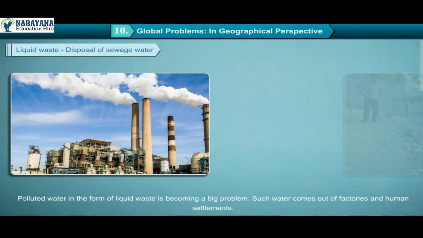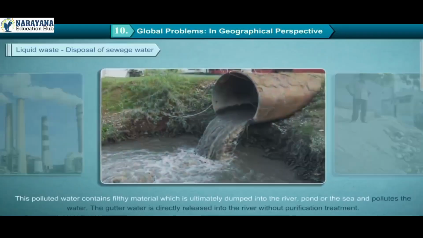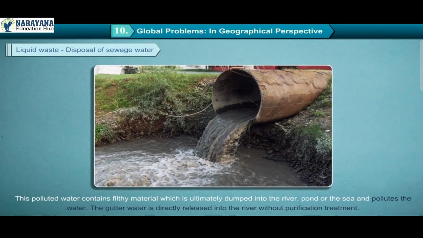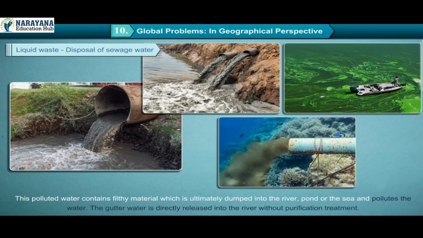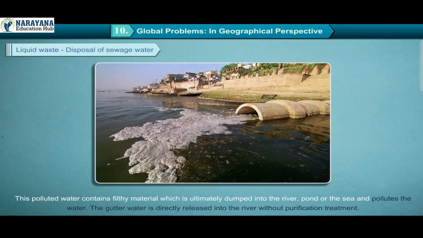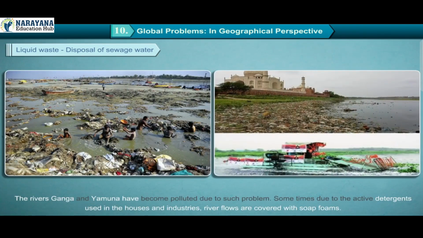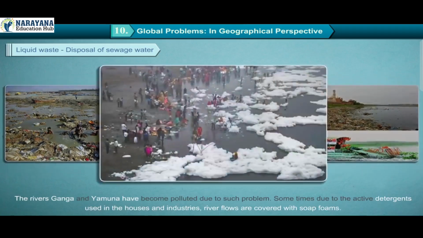Such water comes out of factories and human settlements. This polluted water contains filthy material which is ultimately dumped into the river, pond or the sea and pollutes the water. The gutter water is directly released into the river without purification treatment. The rivers Ganga and Yamuna have become polluted due to such problems. Sometimes, due to the active detergents used in the houses and industries, river flows are covered with soap foams.